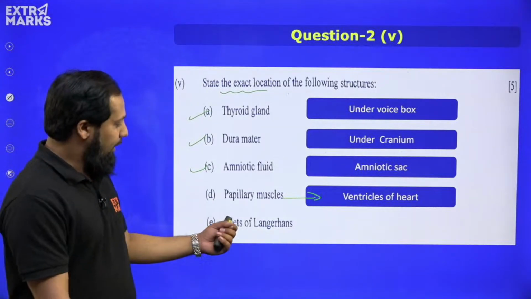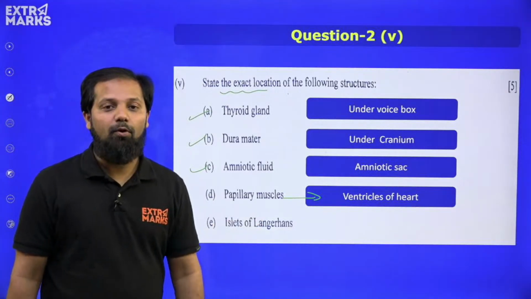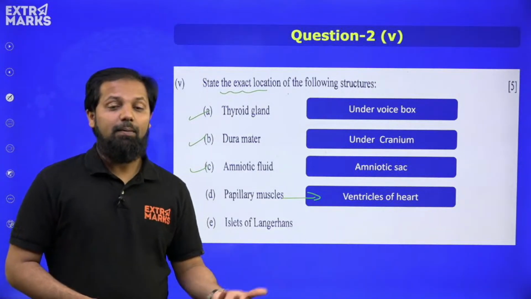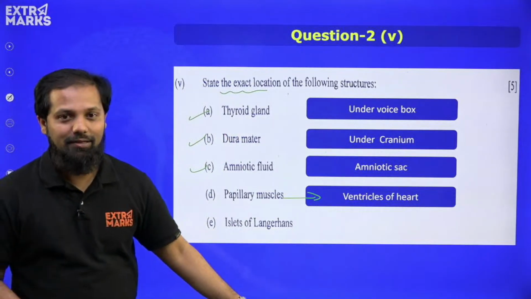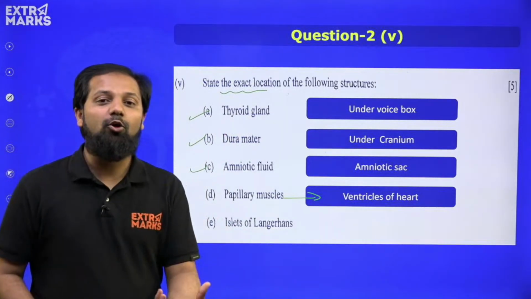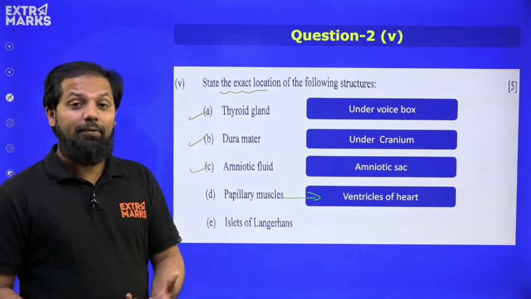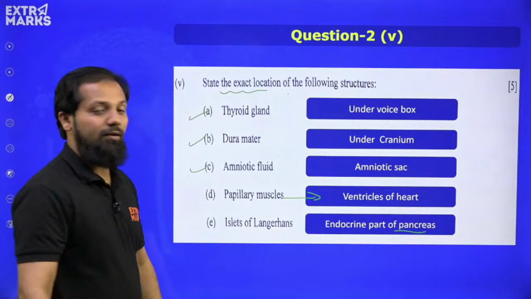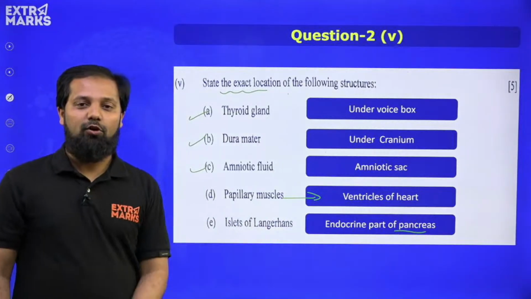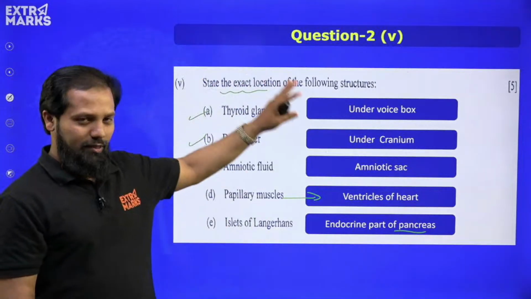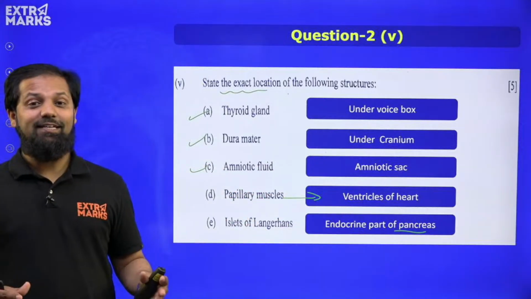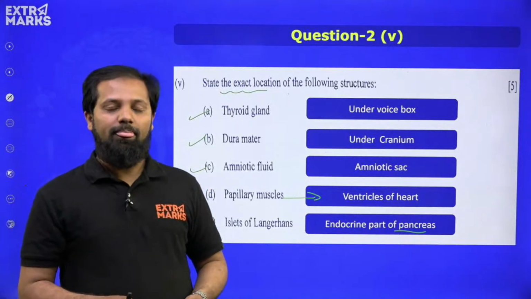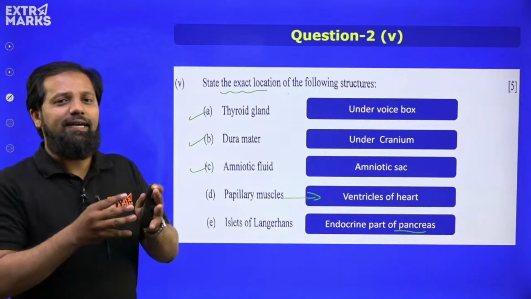Alright. Islets of Langerhans, very important. These are groups of cells present in the pancreas, but where exactly in the pancreas? These are present in the endocrine part, which produces insulin. So, the endocrine part of the pancreas is the correct location for islets of Langerhans. I hope all these five are very easy questions, right? With this we can get maximum marks. So, the first part, that is section A, is finishing here.